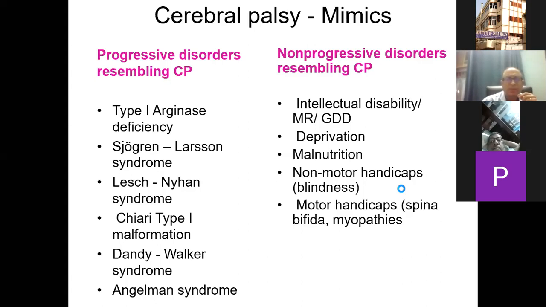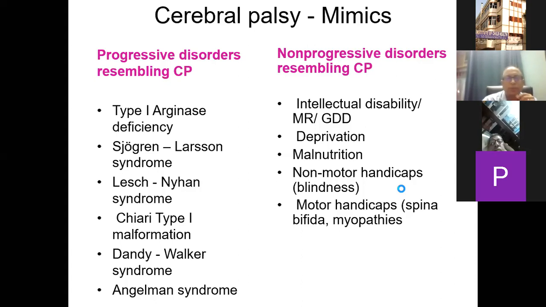Again, for different deprivations, malnutrition, although that is getting less and less, a child can have some features resembling cerebral palsy. And even non-motor handicaps like being blind can give rise to some aspects of cerebral palsy. Motor handicaps like spina bifida and myopathies are also likely to be in the mimics.